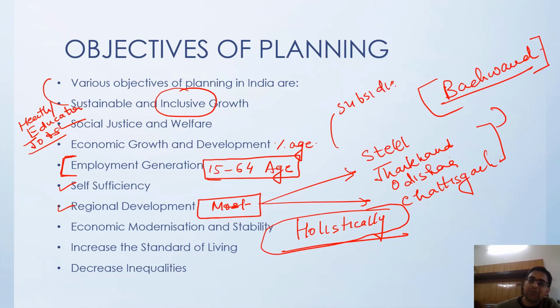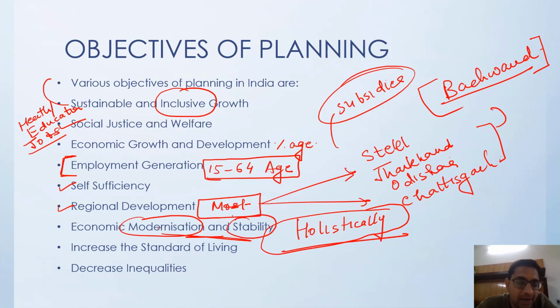areas in order to open factories over there. That means if you are opening a factory over there, you will be getting a lot of government support. But if you are opening a factory at a place which is already very good, then you will not get that much government support. So the government wanted to increase regional development by providing incentives, by providing subsidies to these places. Then modernization and stability. You have to modernize and you have to remain stable. That means your industry should remain stable. It should not get a sudden shock from the international markets, or a sudden shock from modernization or the like.